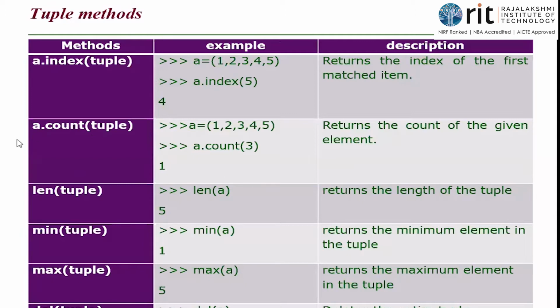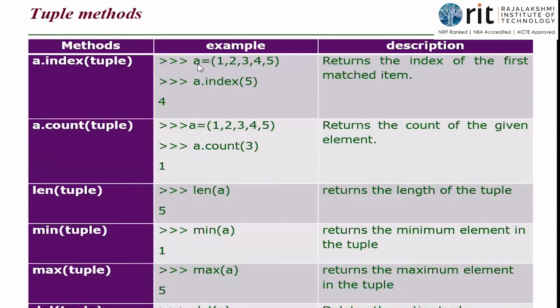Okay. So let's see the index of a tuple. How do you write this? Tuple name, dot, index, and then you're going to have the value. It is not the tuple, it is the tuple value here. Look at the examples now. A is equal to 1, 2, 3, 4, 5. So what is the tuple name? A is the tuple name here. That is why I've used A dot here. Those are the values that are to be dealt with.